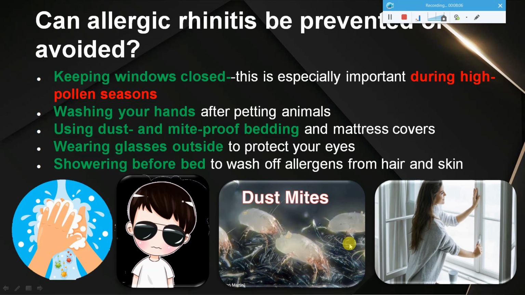So coming to whether allergic rhinitis can be prevented or avoided. It cannot be completely prevented, but there are certain things you can do to avoid the symptoms to a greater level. Keeping windows closed, especially if you are allergic to pollen grains, during those seasons when these pollen grains are released, can be of some help. Wash your hands regularly if you have pets at home, because the pet's fur can lead to these issues. You can keep yourself safe in that way.